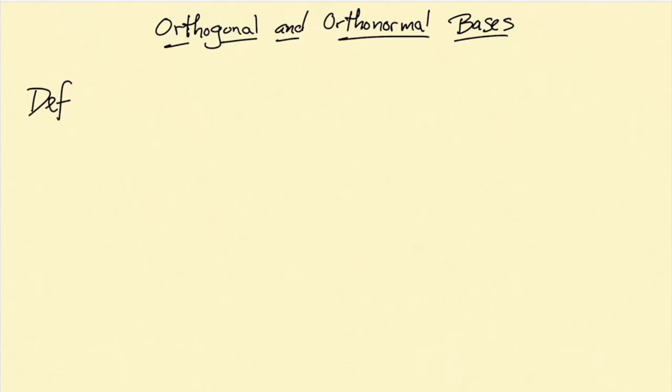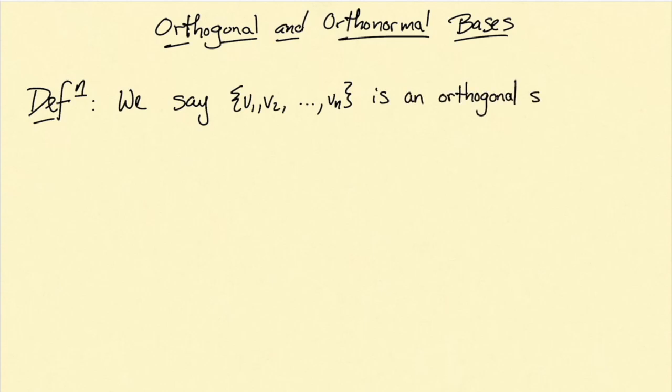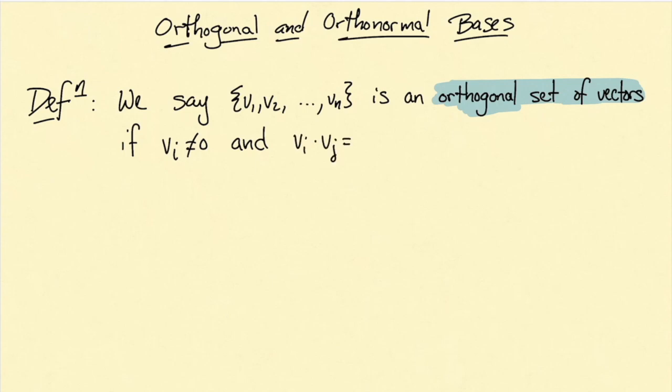Let's continue thinking about orthogonal vectors, so we're going to start out with a convenient bit of language. We say that v1, v2 through vn is an orthogonal set of vectors if each of the vectors is non-zero and the dot product of any two vectors with different indices is 0. So first, we're going to show that an orthogonal set of vectors always possesses a nice property.